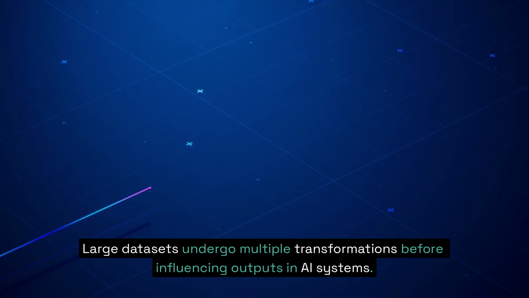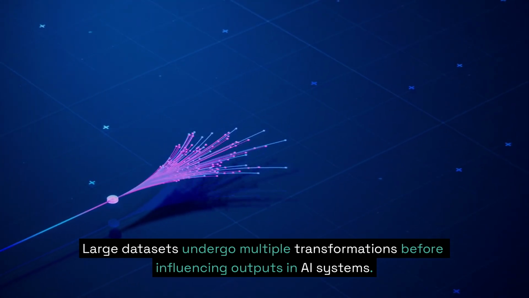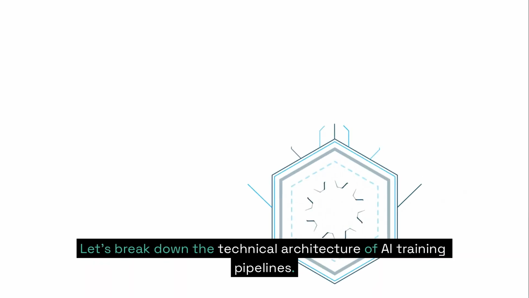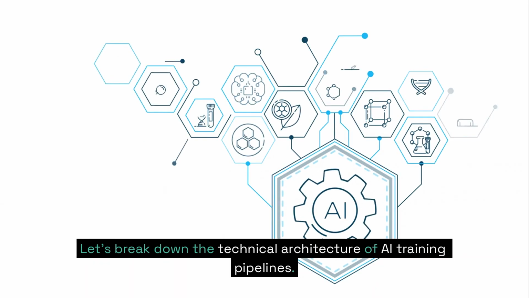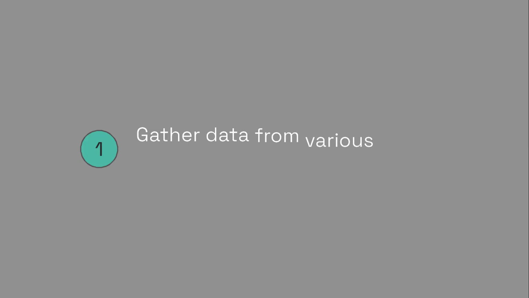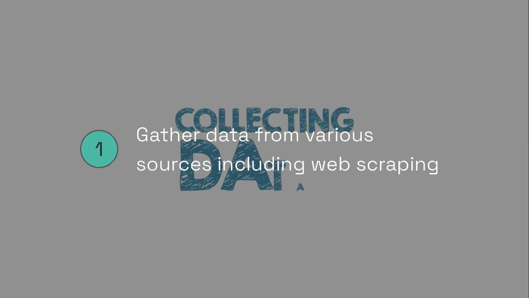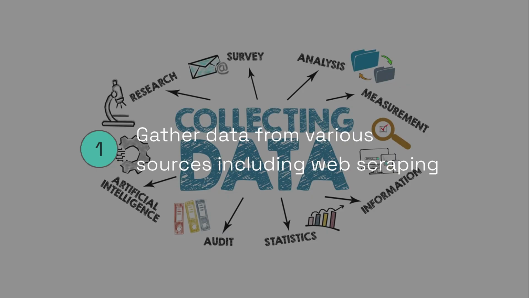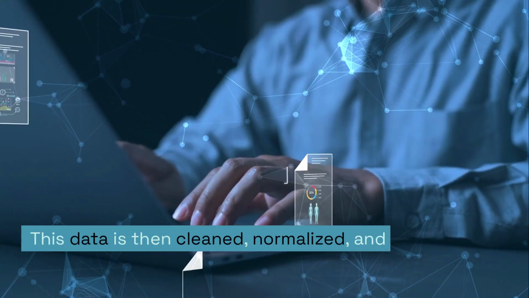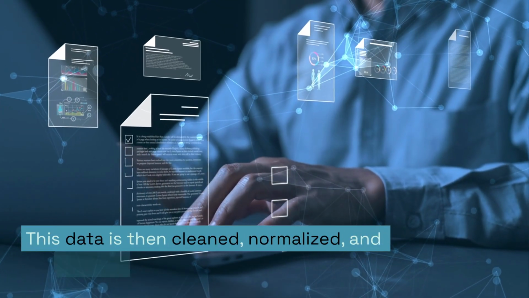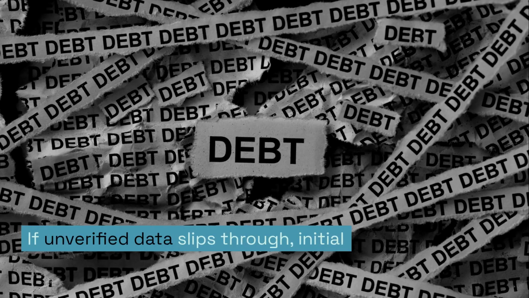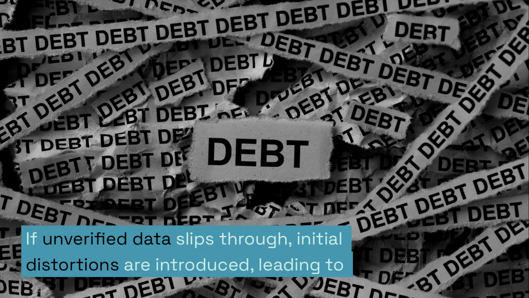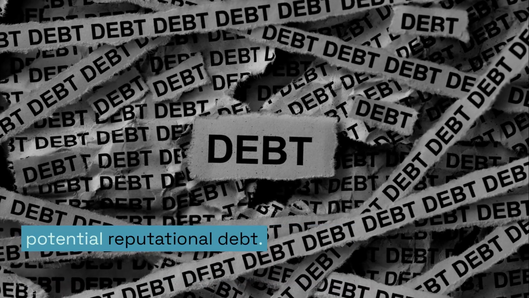Large datasets undergo multiple transformations before influencing outputs in AI systems. Let's break down the technical architecture of AI training pipelines. First, we gather data from various sources, including web scraping, public databases, and user-generated content. This data is then cleaned, normalized, and filtered. If unverified data slips through, initial distortions are introduced, leading to potential reputational debt.